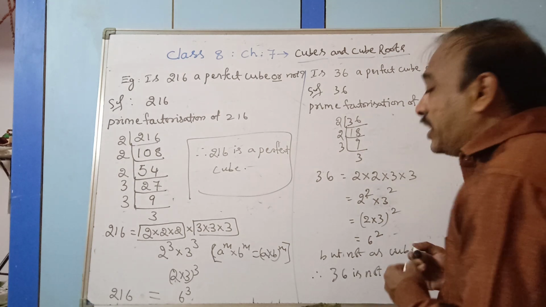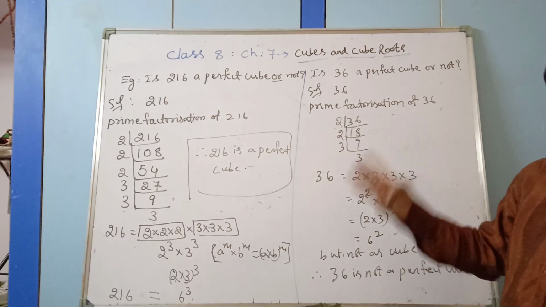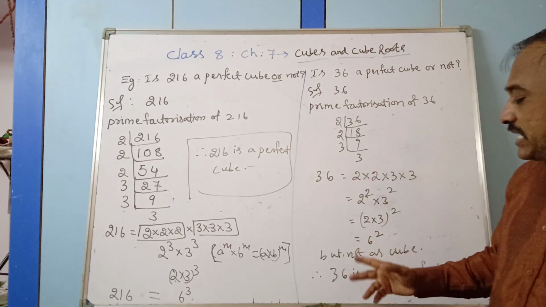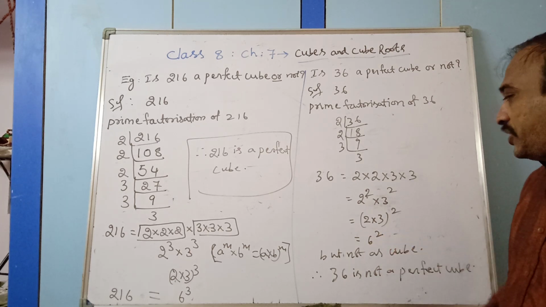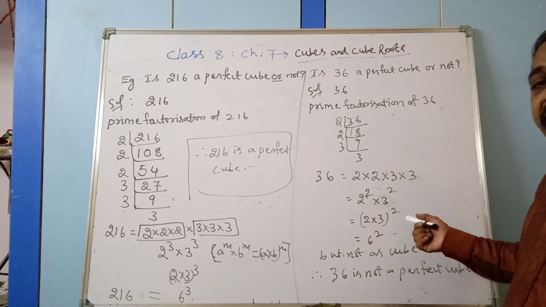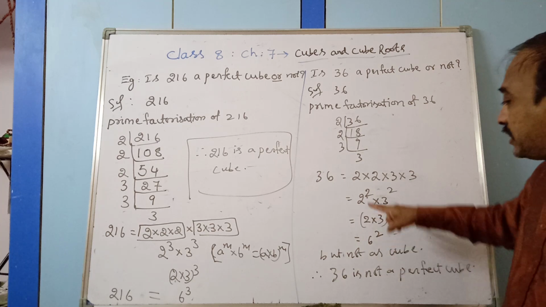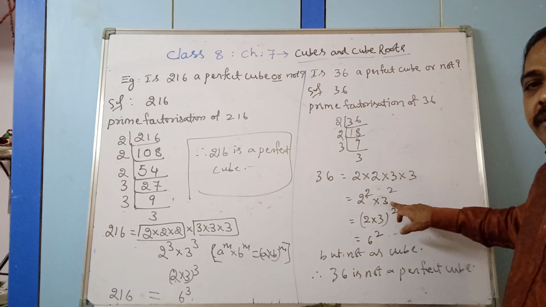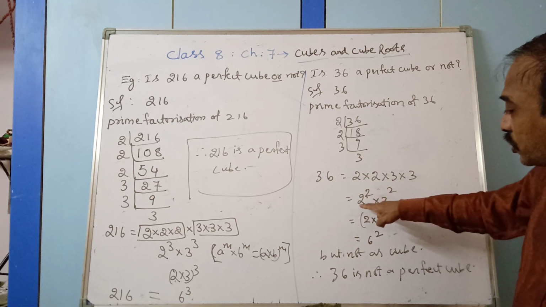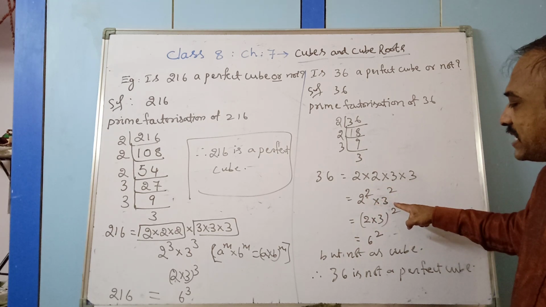So you must be able to express it as a product of three equal factors. Then only it is a perfect cube. If not, it is not a perfect cube. Because we are not getting the factors as three equal factors. 2 is appearing 2 times, 3 is appearing only 2 times. One more 2 is required and one more 3 is required.